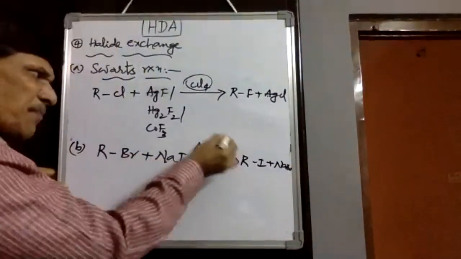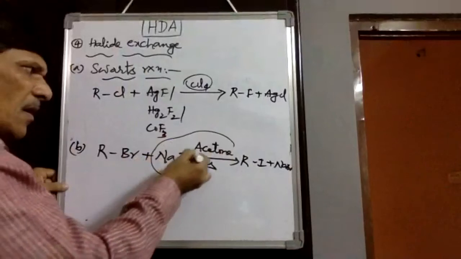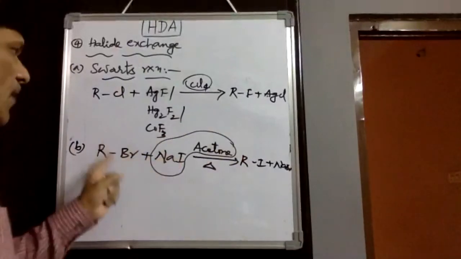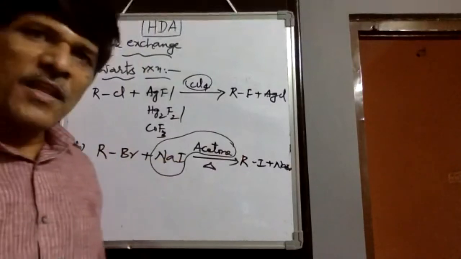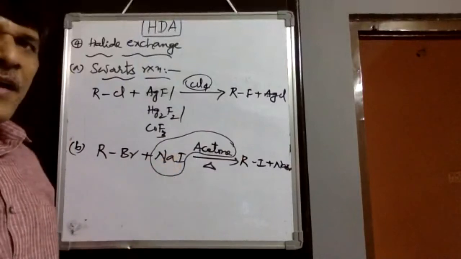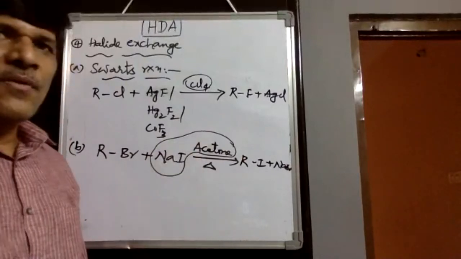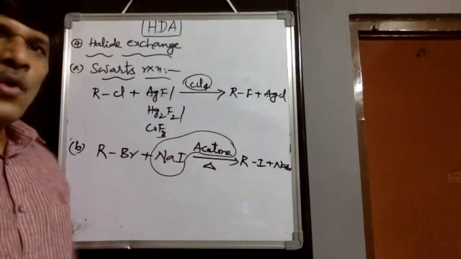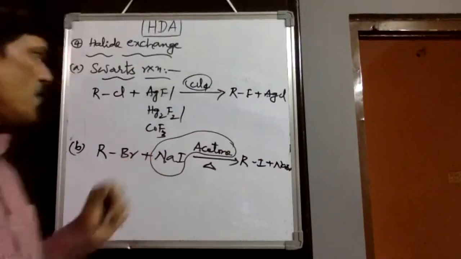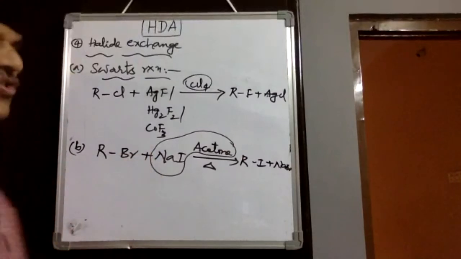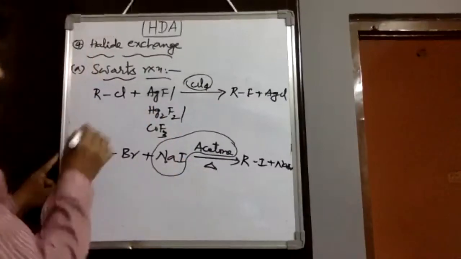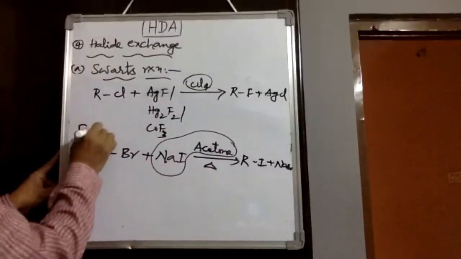Here, one concept you should remember: in acetone, sodium iodide dissolves. Therefore, iodine exchanges bromine or similarly chlorine. But if you take sodium chloride or sodium bromide, they cannot dissolve in acetone. Therefore, such kind of chlorides or bromides cannot exchange. Therefore, only in this reaction, this is called the Finkelstein reaction. The first one is called the Swarts reaction, and the second one is called the Finkelstein reaction.